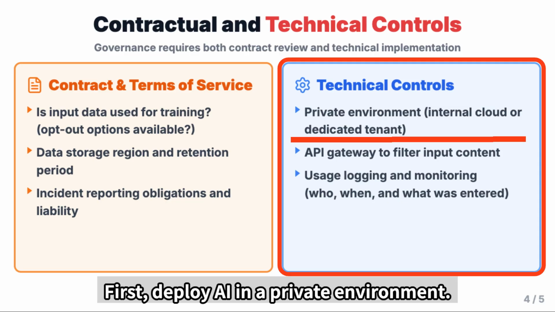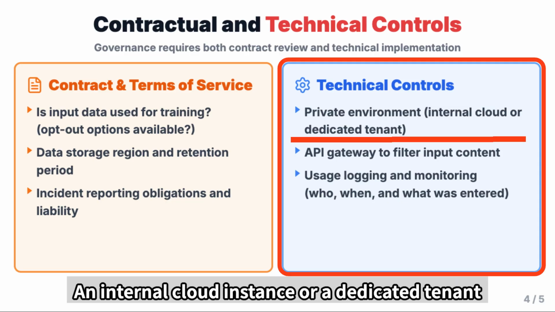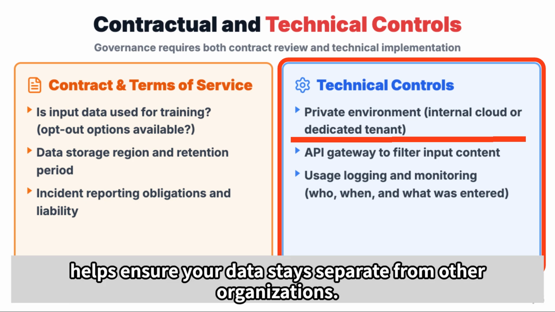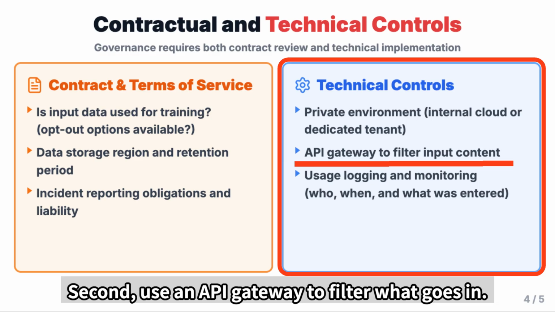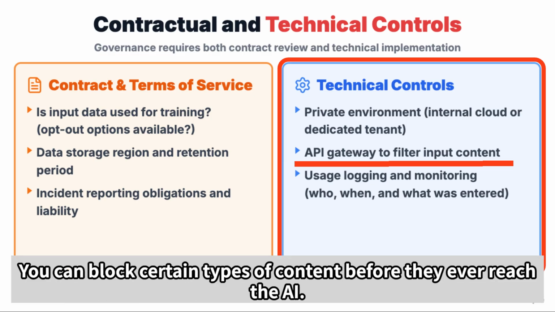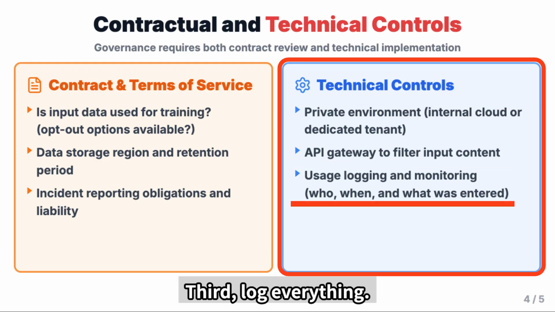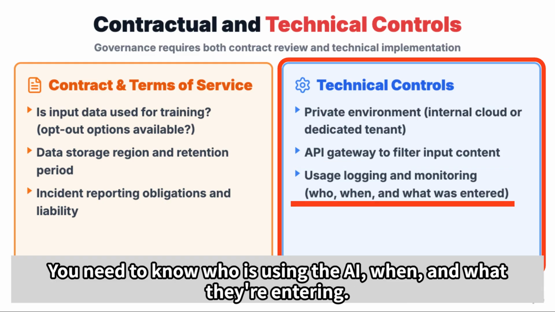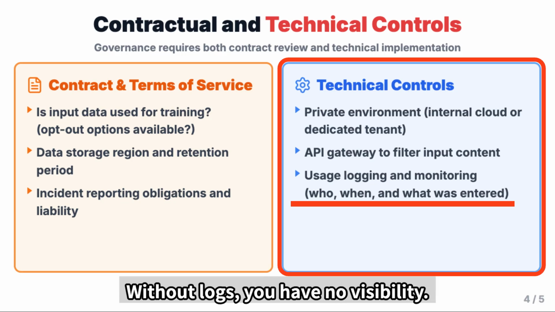First, deploy AI in a private environment. An internal cloud instance or a dedicated tenant helps ensure your data stays separate from other organizations. Second, use an API gateway to filter what goes in. You can block certain types of content before they ever reach the AI. Third, log everything. You need to know who is using the AI, when, and what they're entering. Without logs, you have no visibility.